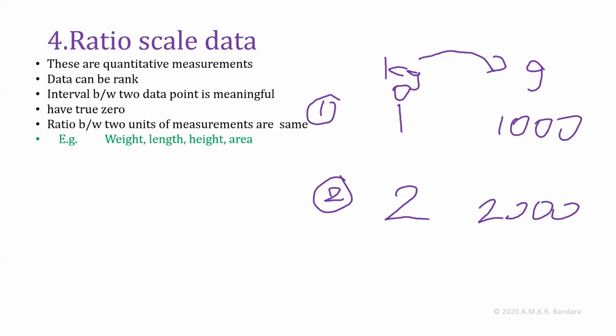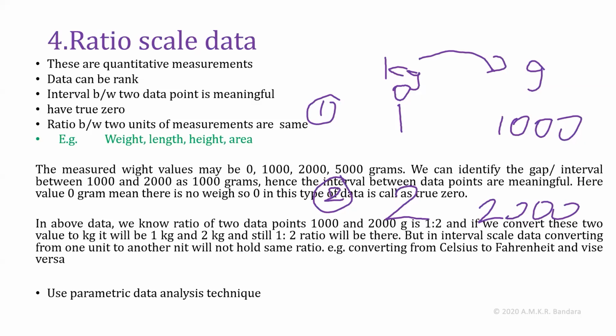So this is the highest type of data you come across in data analysis. Most statistical techniques have been developed to analyze this type of data. We can use parametric data analysis techniques like t-test, f-test, z-test and ANOVA to analyze this type of data.